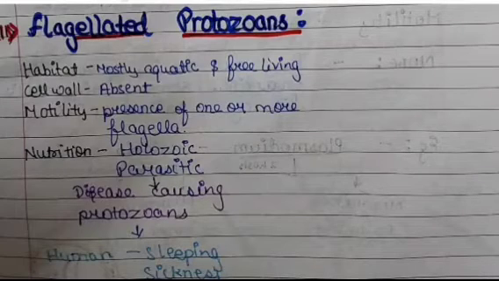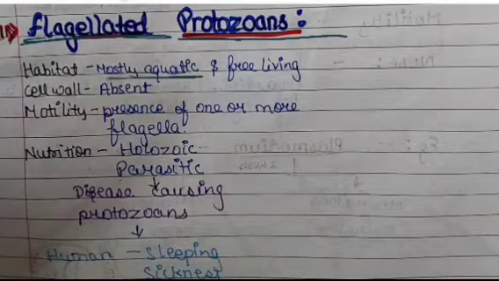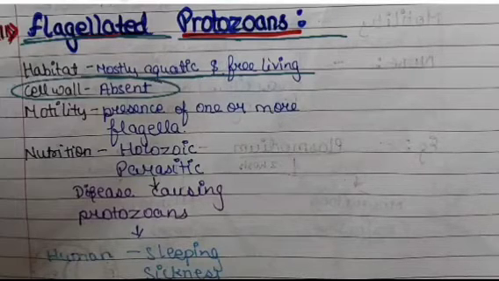So the next classification, that is flagellated protozoans. So the habitat is mostly aquatic and are free living organisms. Then the cell wall is absent in these protozoans, and presence of one or more flagella helps in the motility.